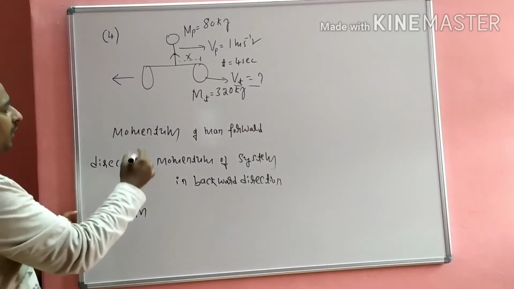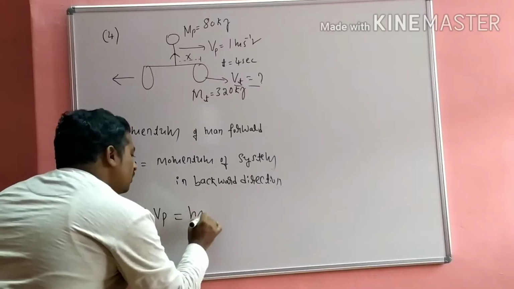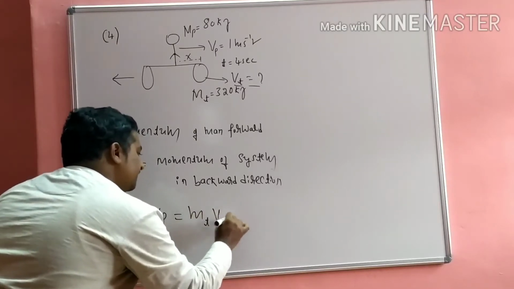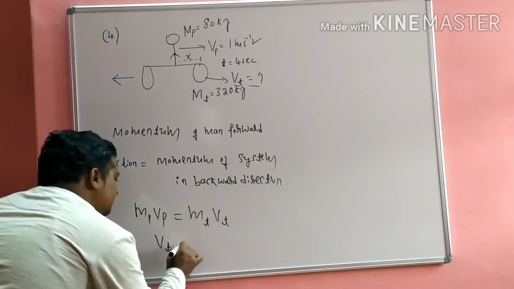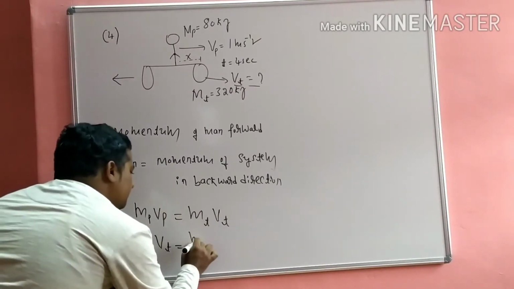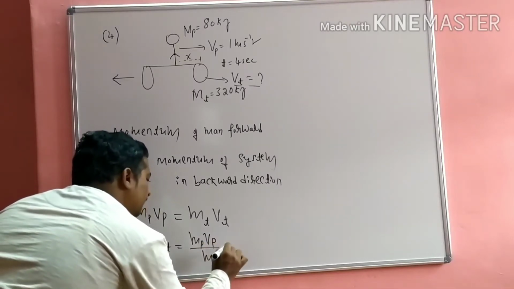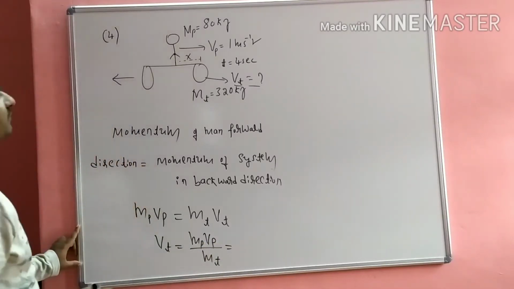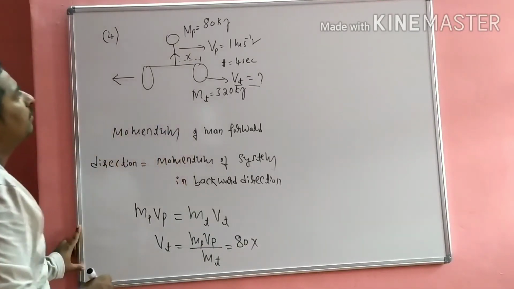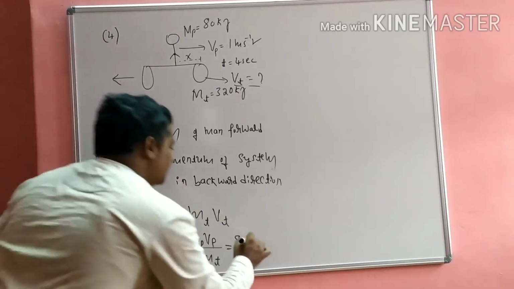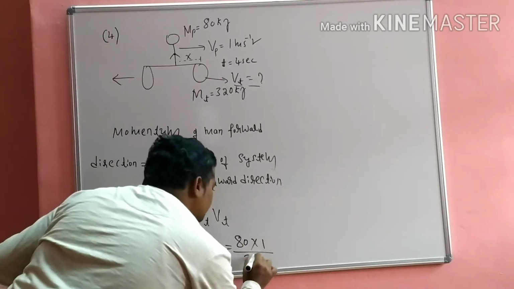The formula is: mass of the person times speed of the person is equal to mass of the trolley times speed of the trolley. So the speed of the trolley is equal to the mass of the person times the speed of the person, divided by the mass of the trolley. The mass of the person is 80 kg, the speed of the person is 1, divided by the mass of the trolley, 320 kg.